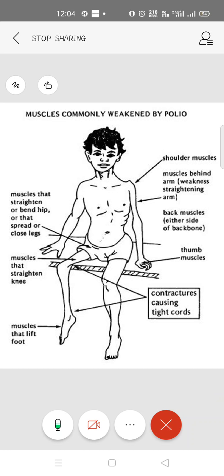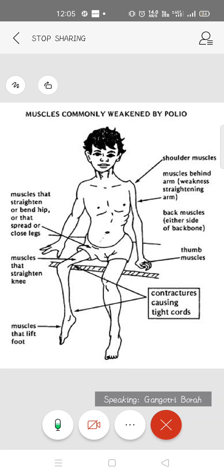Then the muscles of your backbone and also of your chest are also affected. If you look at the muscles that help in straightening your leg, those muscles are also affected. So people who are affected by polio and get post polio syndrome are not able to straighten their leg, they are not able to lift their foot. As a result, their walking pattern and everything gets affected.